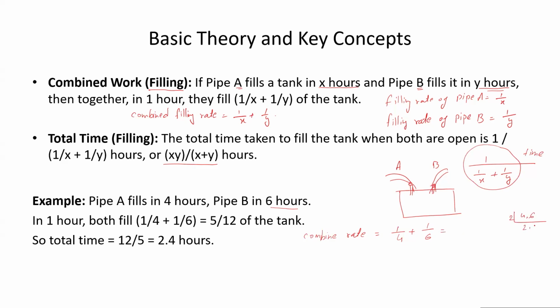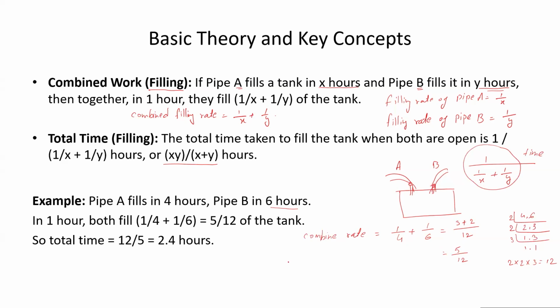So 2, it will be 2 and 3. Again you can take 2, 3 as it is, then 3, 1 and 1. So LCM will be 2 into 2 into 3. That is 12. So LCM is 12. 4 3s are 12 plus 6 2s are 12. So it is 5 upon 12. That is the combined rate.